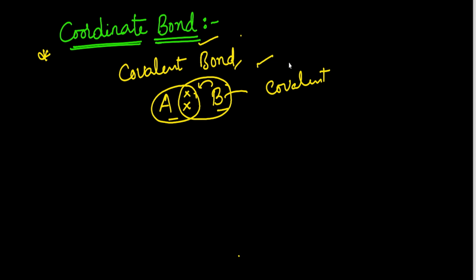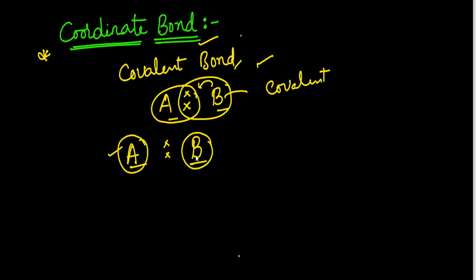So this is the covalent bond. Generally, a covalent bond is formed between two atoms which are having unpaired electrons. But in some cases, a special type of covalent bond is formed. For example, take two atoms. In this special case, the shared pair of electrons is contributed by only one single atom. Suppose atom A has an electron pair and is sharing it, but atom B is not sharing any electron pair.